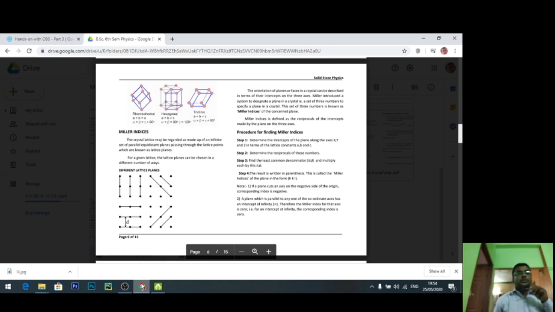Okay, dear students, the main important thing is that there are 4 steps. I will explain once again. First, determine the intercepts x, y, z in terms of the lattice constants a, b, c. Number 2, determine the reciprocals of the intercepts. Then find the least common denominator and multiply by the LCD. Whatever result you get, write it in the form of h k l. This is known as the Miller indices we discussed here.